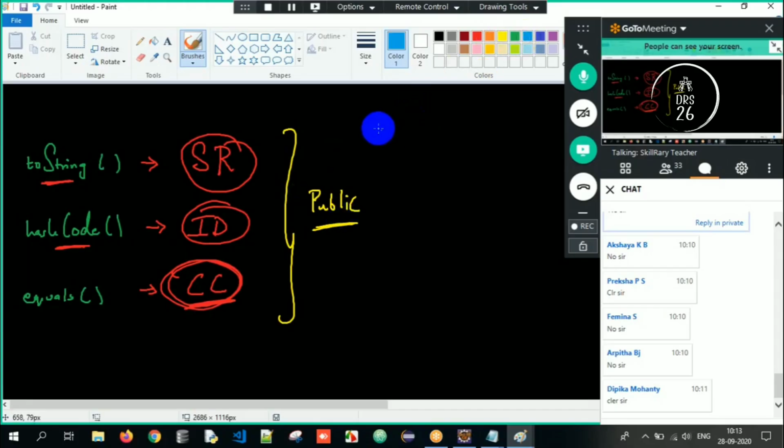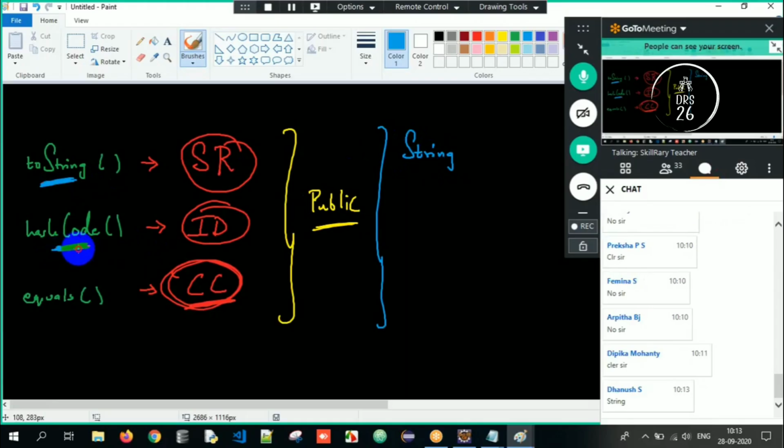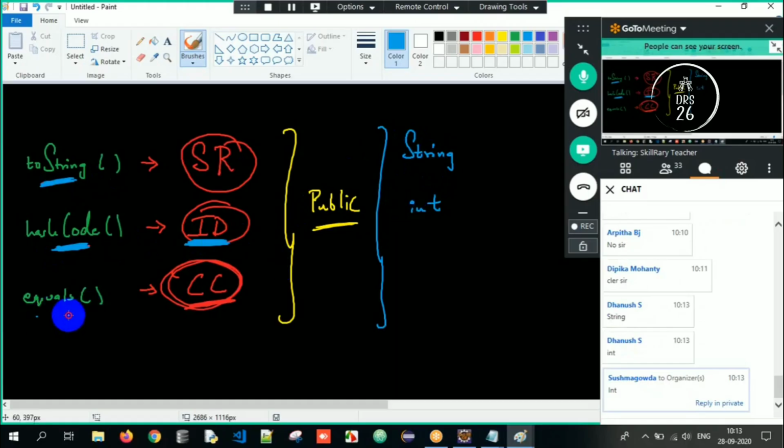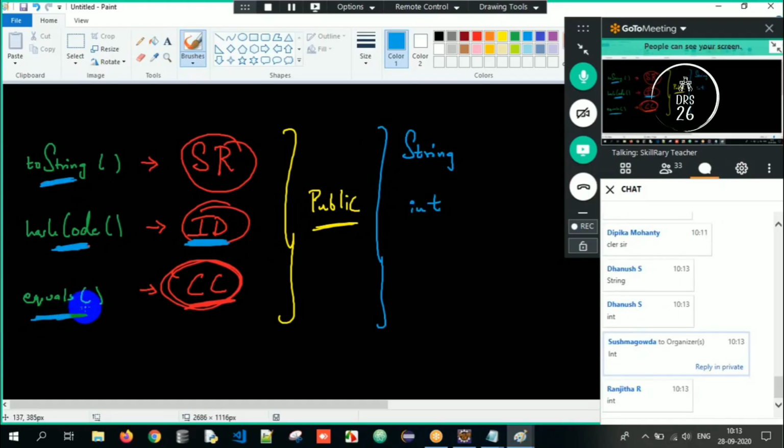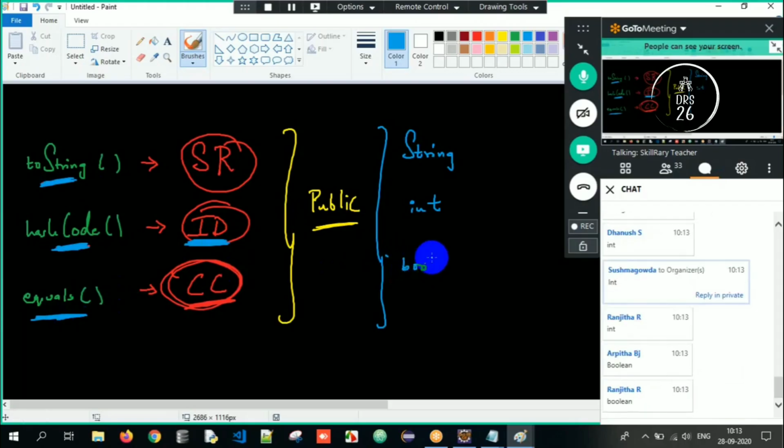And what is the return type of ToString? The name is only telling you: ToString. The object is getting converted to a string representation. So therefore, the return type is string here. What is the return type of hashCode? The hashCode is returning a unique ID, a unique number. So the return type is int here. And the equals method does content comparison, is it equal or not, true or false? So therefore the return type is boolean.